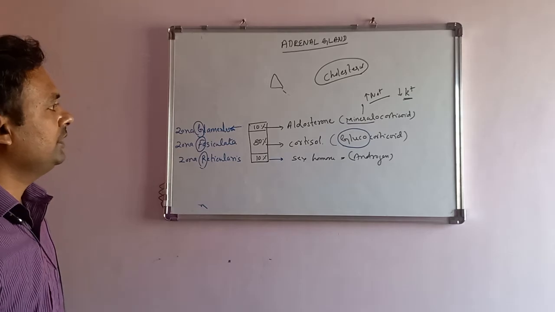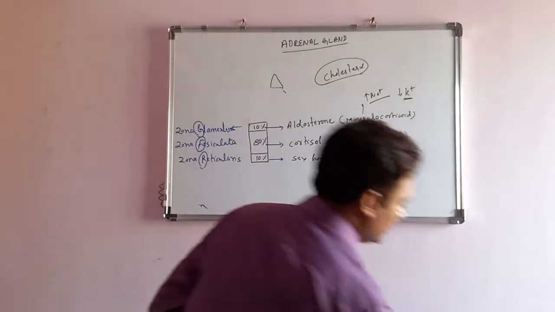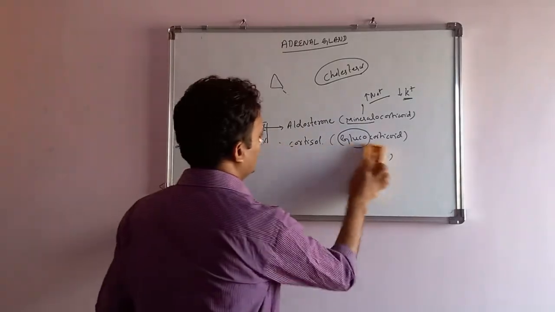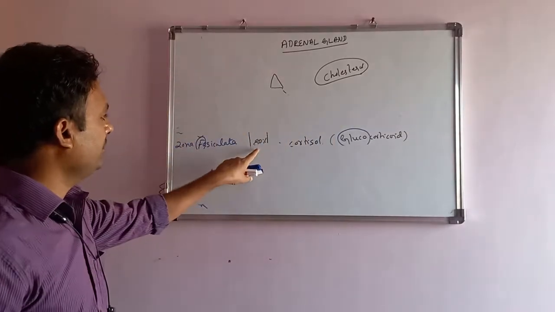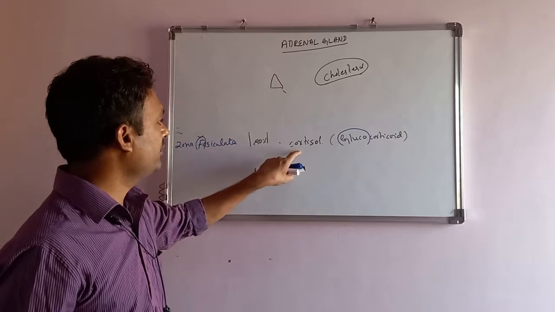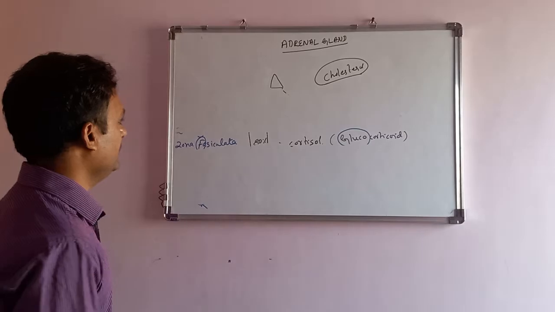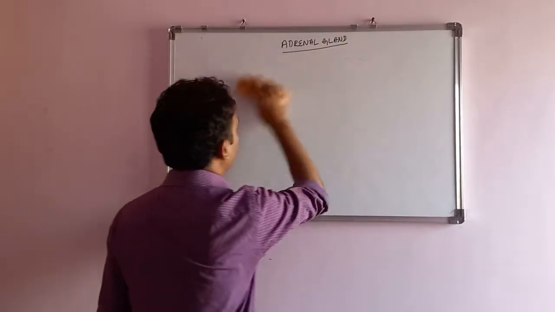In this video, we'll go into detail regarding zona fasciculata, which is 80% of the thickness of the cortex of the adrenal gland and is responsible for the synthesis of cortisol, a glucocorticoid. We'll be discussing zona fasciculata in detail in this video.